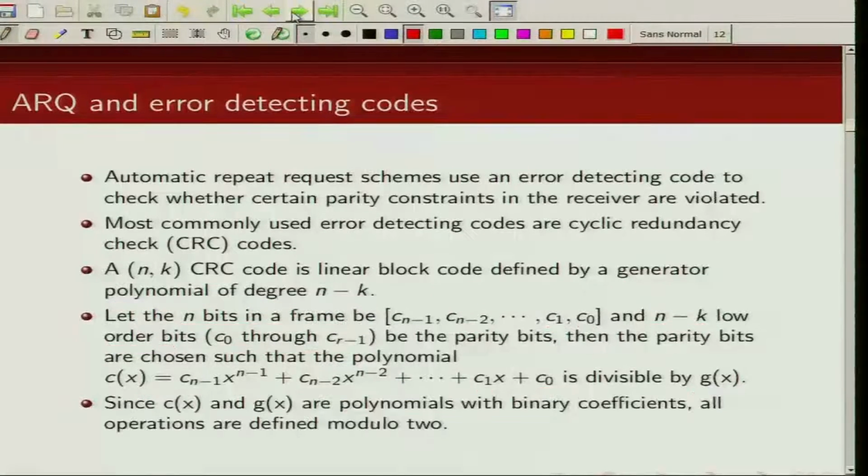Now let us take an example to illustrate this. Remember, when we are talking about this code polynomial as well as this generator polynomial, they are polynomials with binary coefficients. So we are talking about all binary operations. These operations are defined over modulo 2.